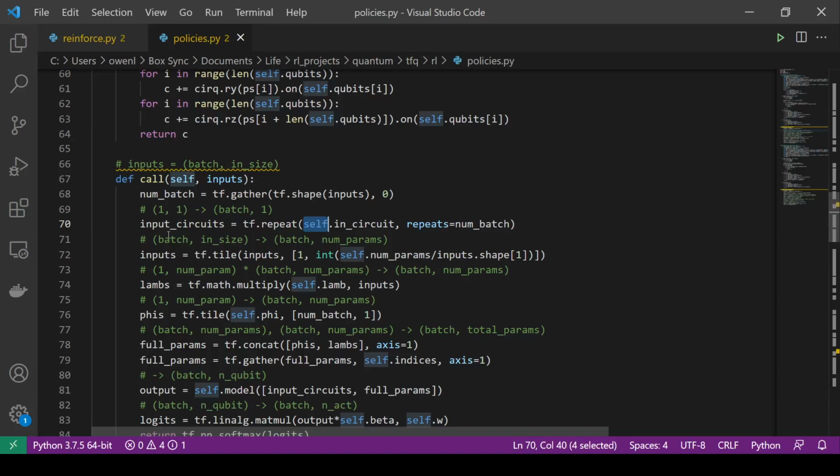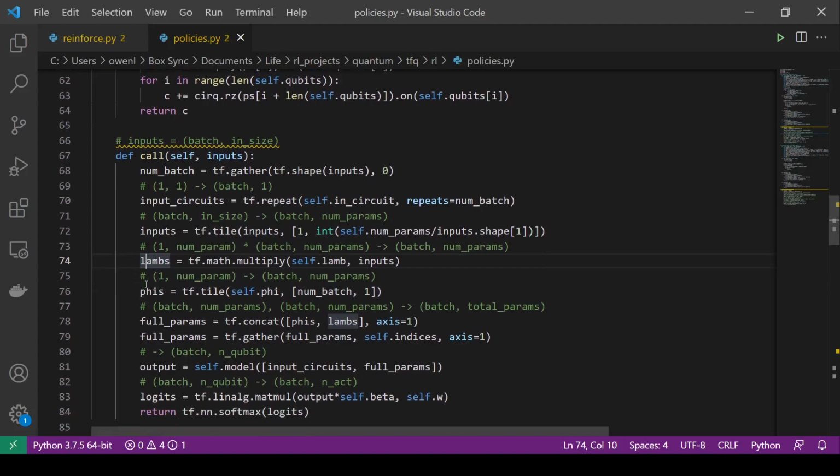We have this repeat that we're doing here just to repeat the inputs, and this is exactly the same as in the re-uploading video. We tile the inputs so it matches the same size, so they can be multiplied by the re-uploading weights. And then we do multiply the re-uploading weights, the self.lambda, by the inputs. These are the actual parameters that go into the circuit.